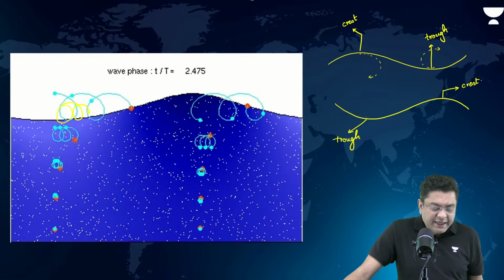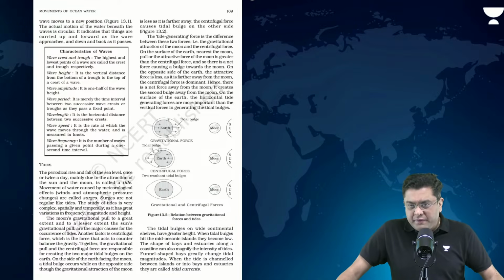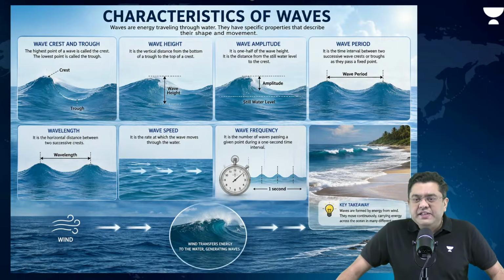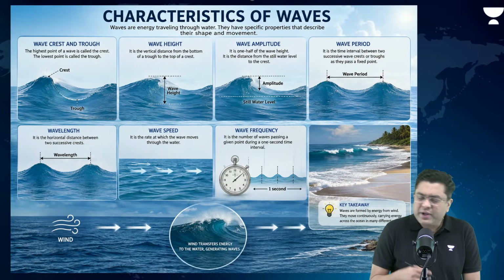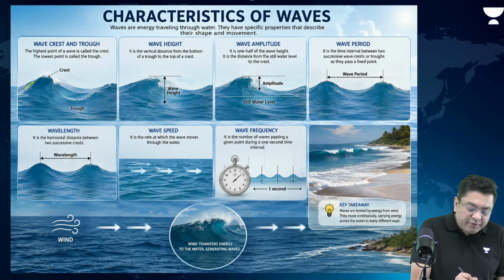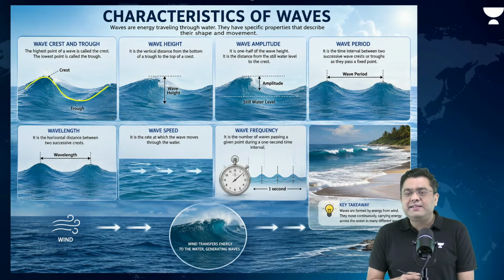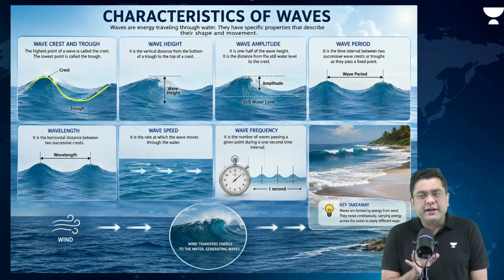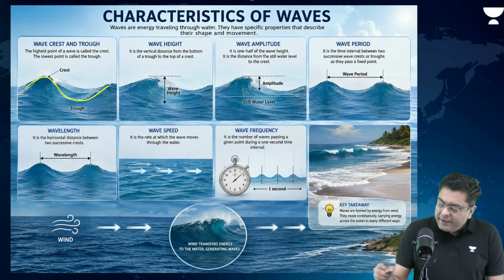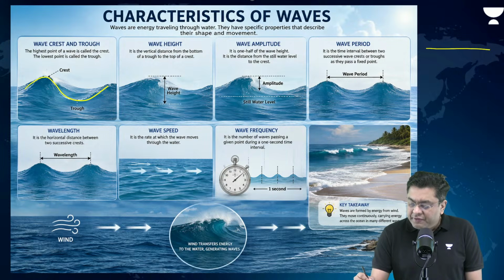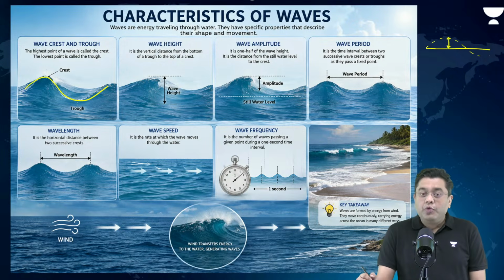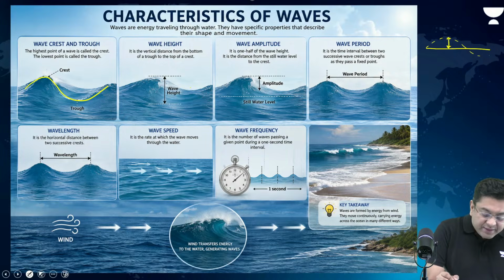Okay. Now, when we talk about these waves, it is the wind energy which carries them through. But there are certain terminologies that you should be aware of. Crest and trough, we have already talked about. Wherever you have the rising phenomenon, that is a crest. Wherever you have the sunken phenomenon, that is known as the case of a trough. Now, if this was the normal height of the sea, let's suppose the wave has generated a crest and a trough. This difference in height, what is the maximum height that the crest can take? That is what is referred to as the wave height.